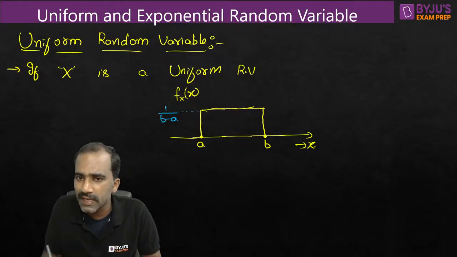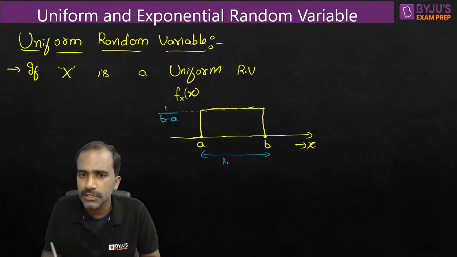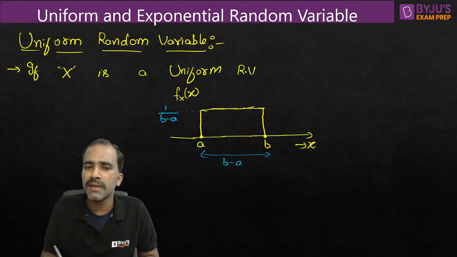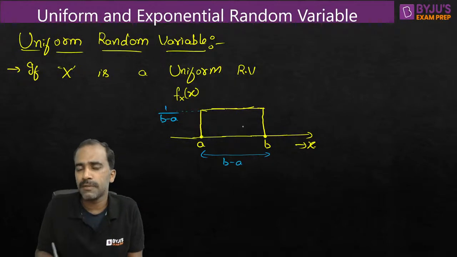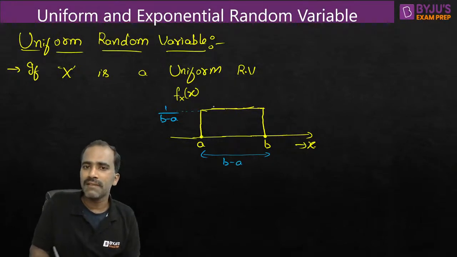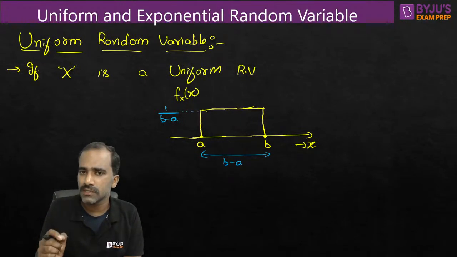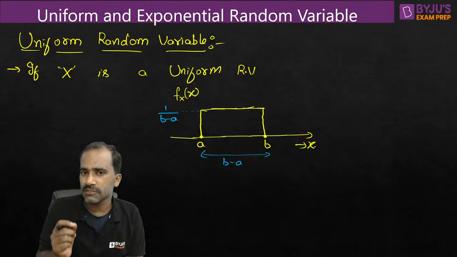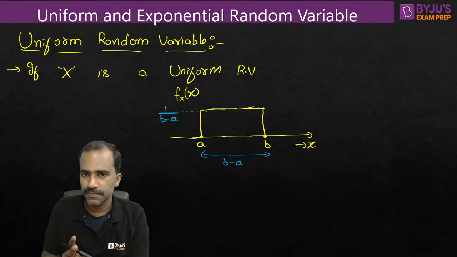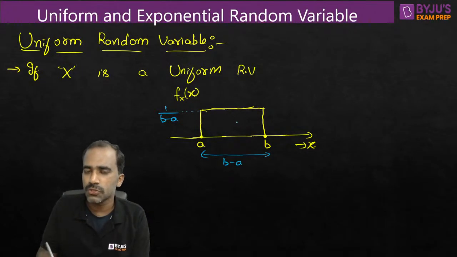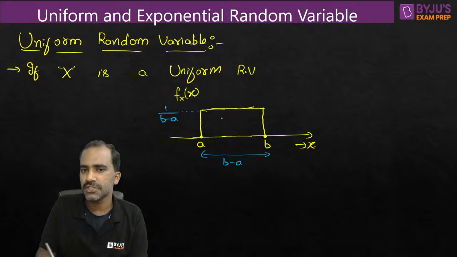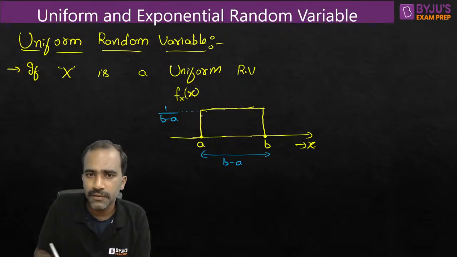So b minus a, highest point minus lowest point, will give you the width. This width is b minus a, right? If the height is 1 by b minus a, then only the area of the rectangle will turn out to be 1. Only then can we call it a probability density function, because there are two basic properties of a PDF: it should always take positive values and its area should be 1. If a graph satisfies those two properties, yes, we can call it a PDF graph. So this is the uniform PDF, and its area is 1.